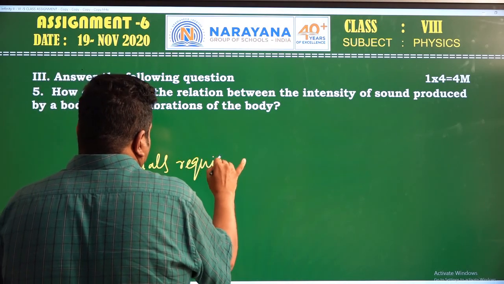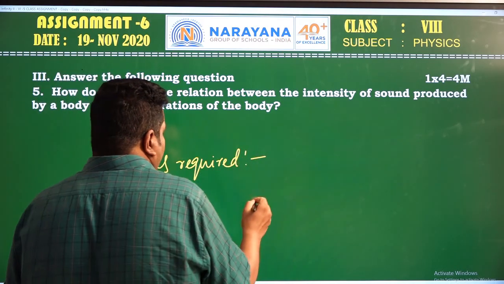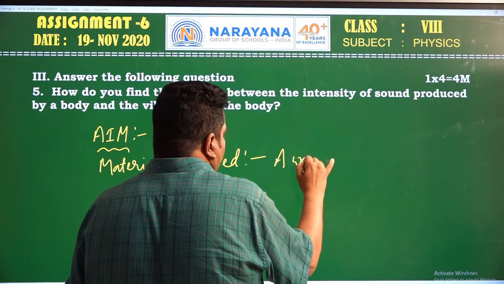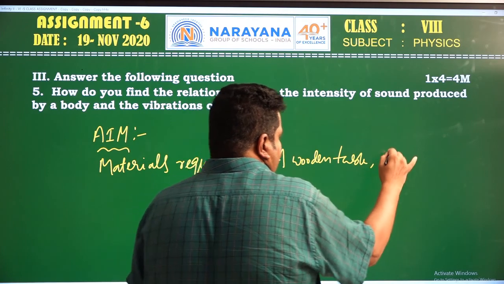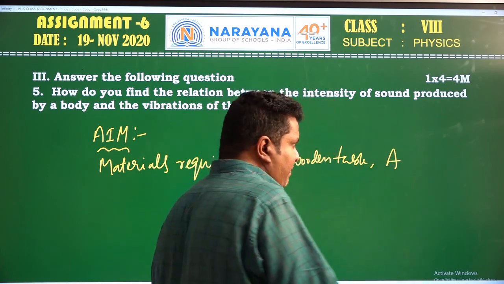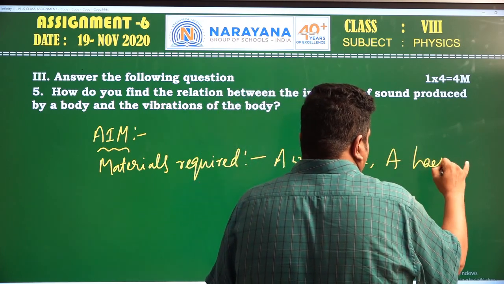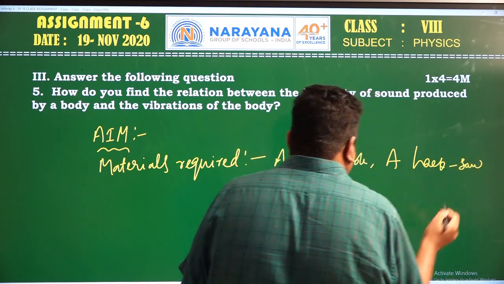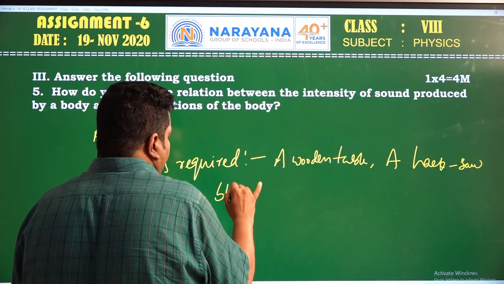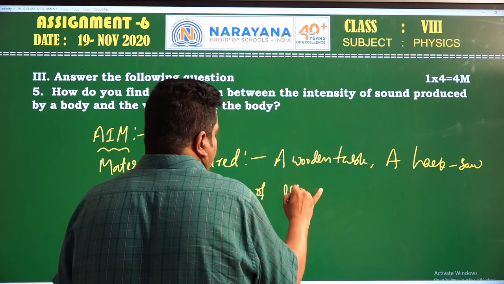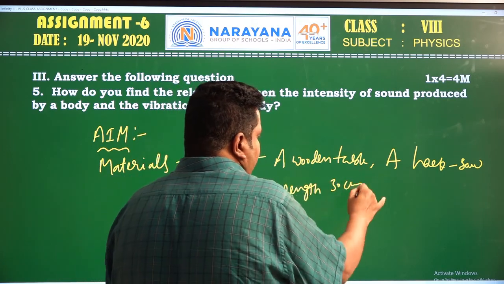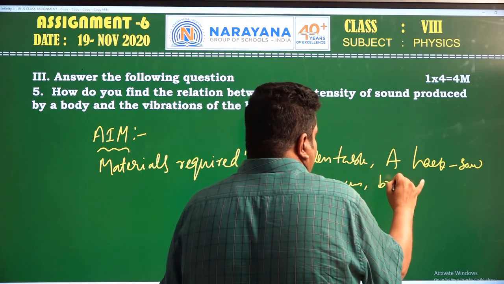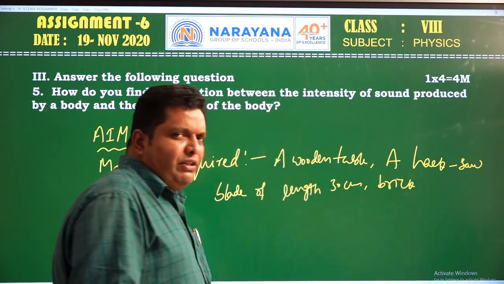Next is the materials required. The materials required are a wooden table, a hacksaw blade of length 30 centimeters, and a brick. These are the materials required to do this activity.